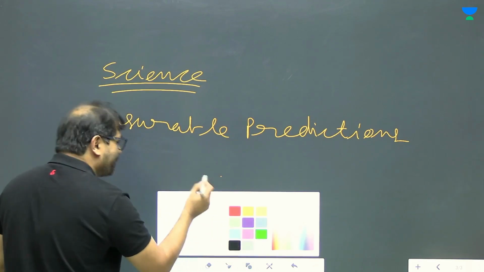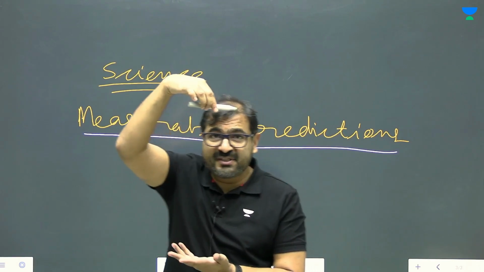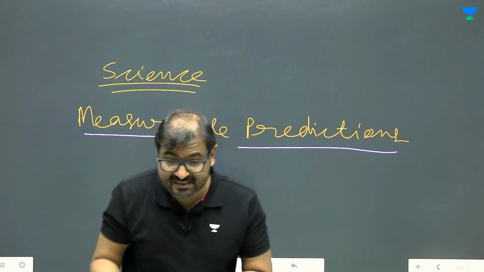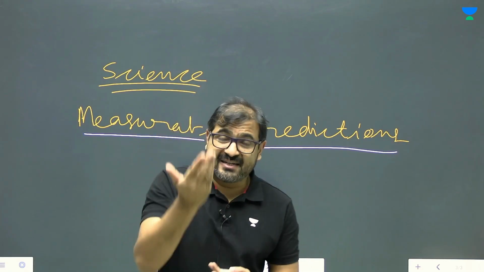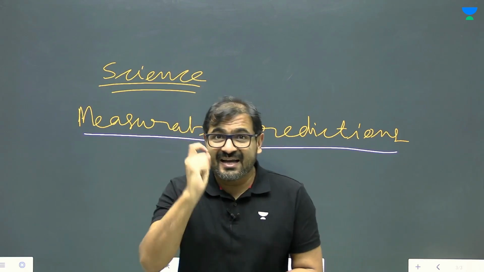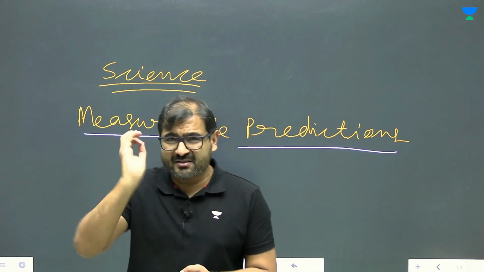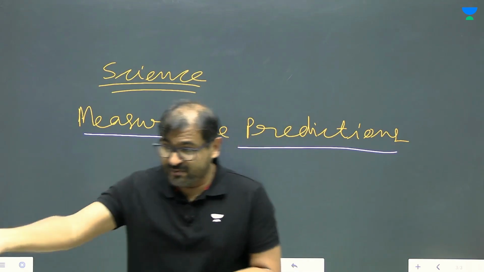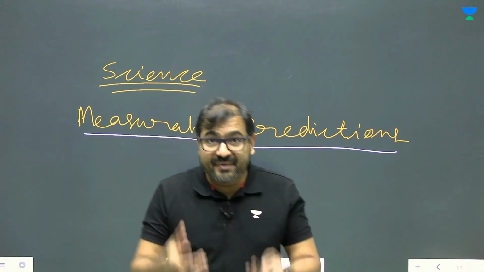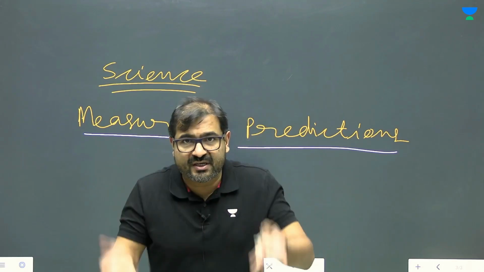Like you have to predict something, that if I drop this pen in a vacuum, I'm predicting it would take so much time to fall. I'm predicting this is how its velocity will change. These are all predictions. And you can measure it, that if I told you it would take 1.34 seconds to fall from this particular height, and it takes 1.34 seconds, that means my science was correct, my theory seems to be